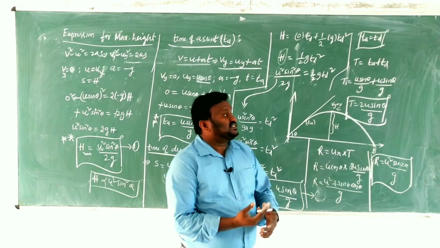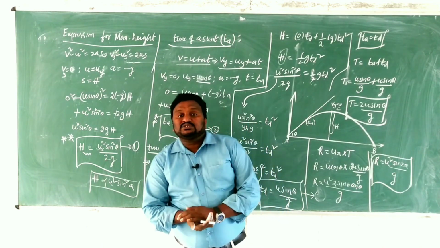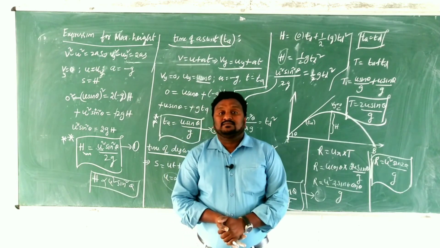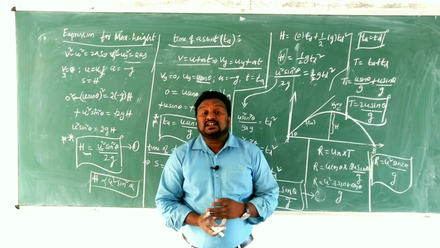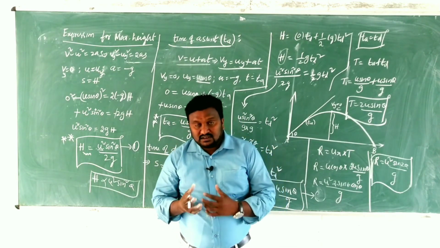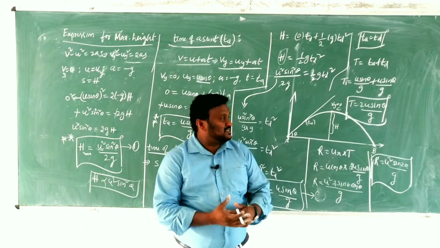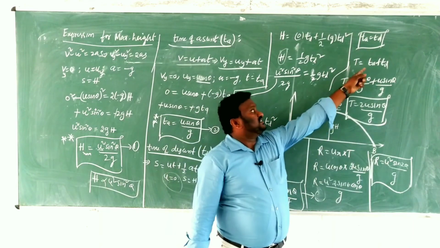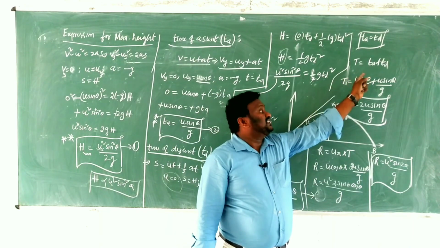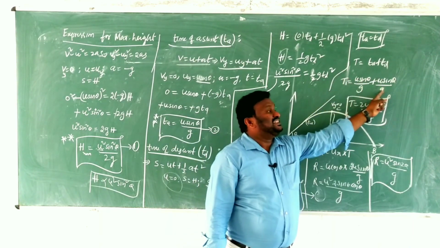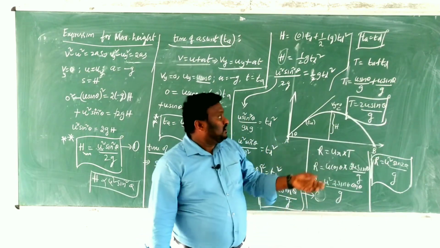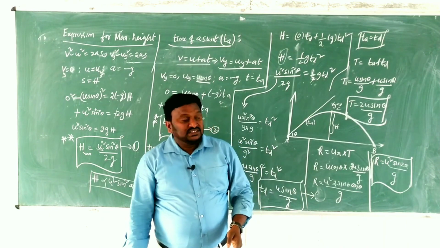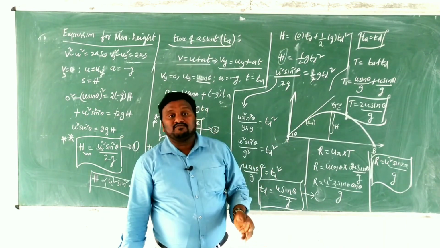And what is time of flight? The total time spent by the body in air should be called the total time of flight. That is nothing but the sum of the time of ascent and time of descent. Then T is equal to TA plus td. Then we substitute the values. TA is u sin theta by g, and td is u sin theta by g. Then time of flight is what? T is equal to 2u sin theta by g. So that is the expression for time of flight.